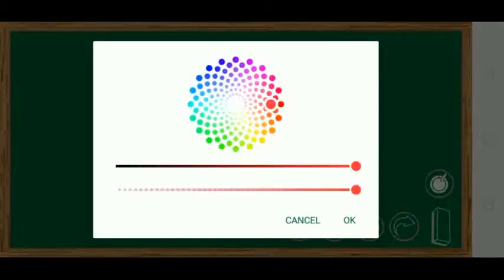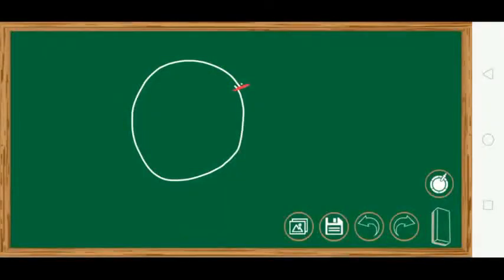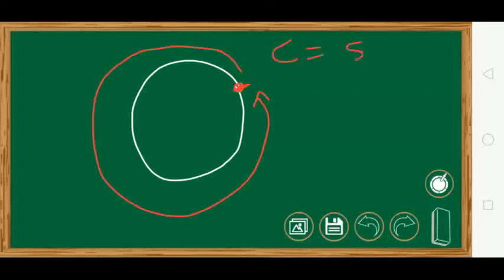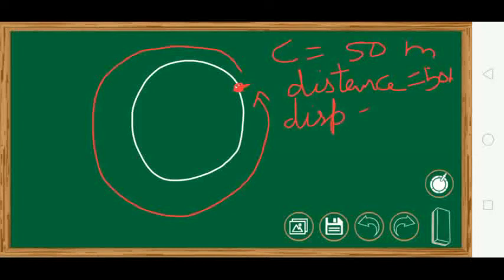One more example. Suppose this is a circular track, and we have a runner who is standing here. Now the runner runs like this, like this, like this, and completes one round and comes back over here. Suppose the circumference of this circle is 50 meters. So the distance covered by him is the circumference of the circle, that is 50 meters. But he started from here and he came back here, so his displacement is 0.